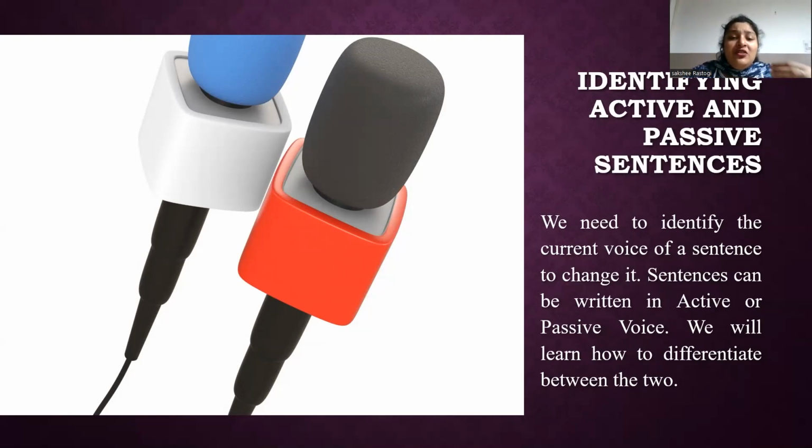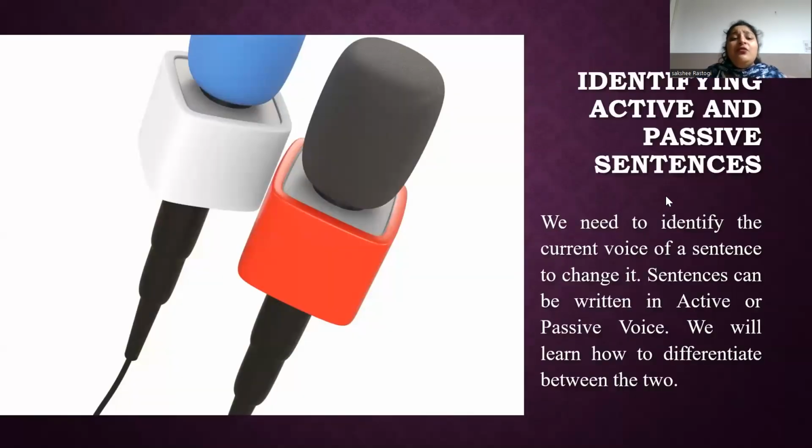The chef cooks the meal in active, and in passive, the meal is cooked by the chef. The company will launch the product, active. In passive, the product will be launched by the company. So remember, in active sentences, the subject performs the action, and in passive sentences, the subject receives the action. Practice identifying active and passive sentences to become more comfortable with this grammatical concept. Let's break down how to identify active and passive sentences in more detail.